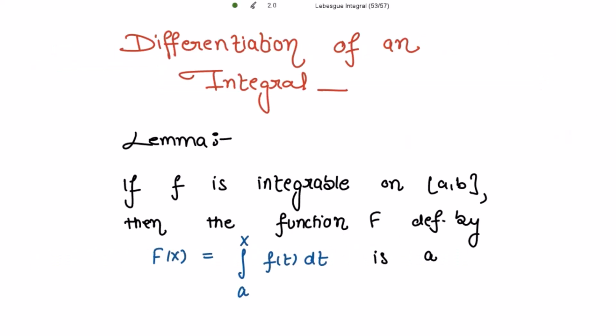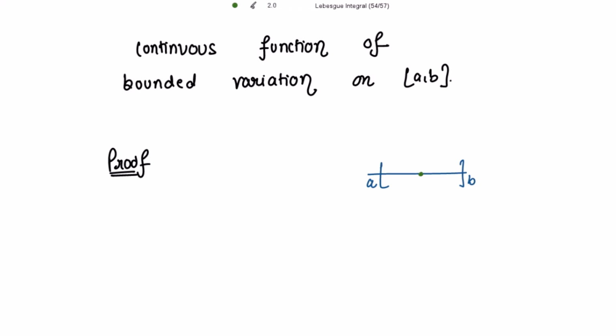The differentiation of an integral. This is a very important lemma. If f is integrable on the closed interval [a, b], then the function capital F, defined by F(x) equal to the integration from a to x of f(t) dt, is a continuous function of bounded variation on the closed interval [a, b].